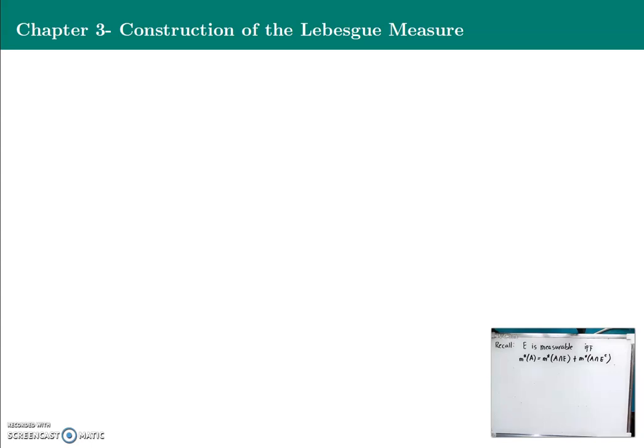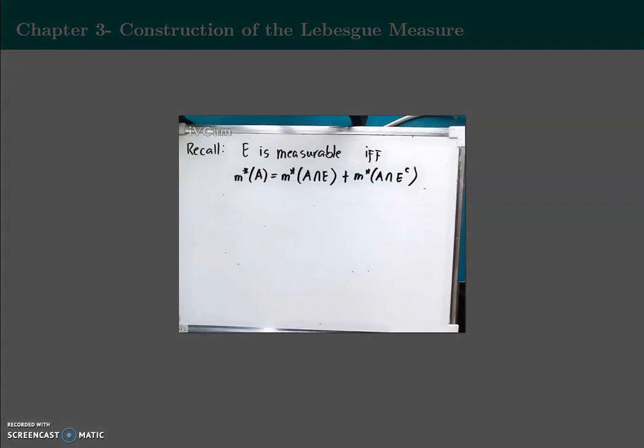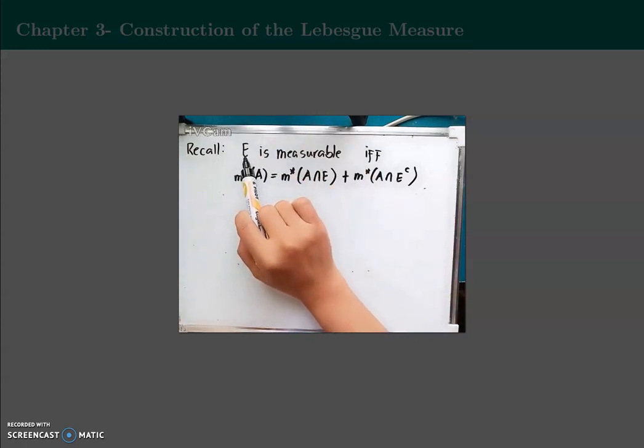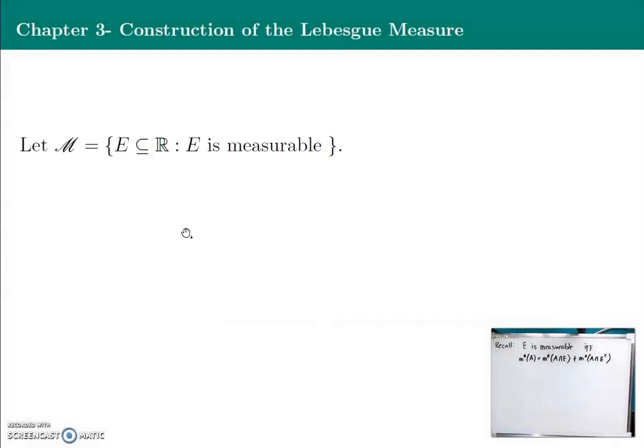Good day everyone. This video is a continuation of my lecture on measurable sets. Now let us recall first that a subset A of the set of real numbers is measurable if and only if we have this equality. Now let's define this class of sets. This is the class of measurable sets, script M.